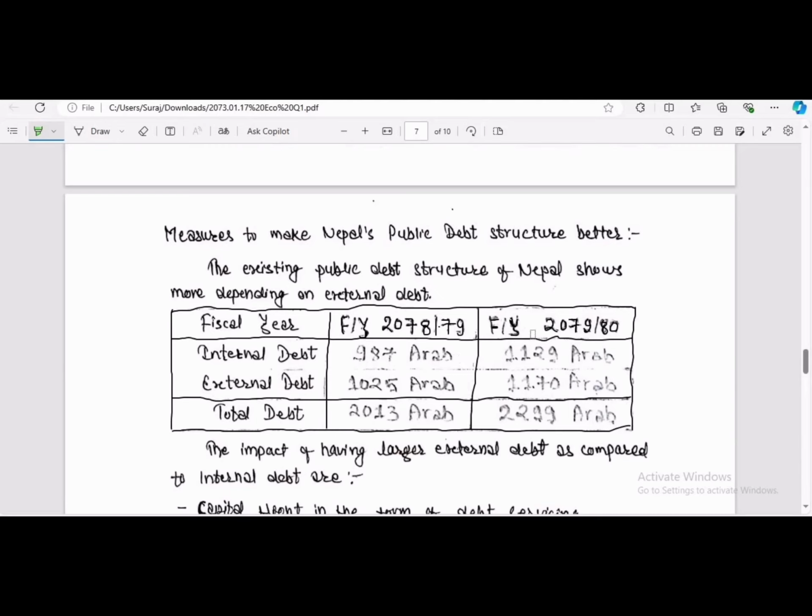Likewise, in fiscal year 2079-80, there is external debt of 1170 crore and internal debt of 1129 crore. In order to memorize this also, we have the idea 7, 8, 9, 10. In 25, we can easily memorize 25. And here also 11, 11 is similar. And here is 29. And here is 17.